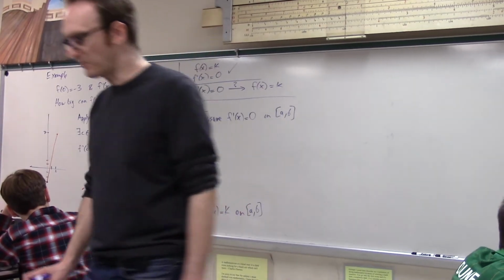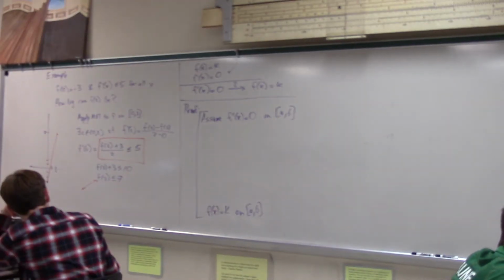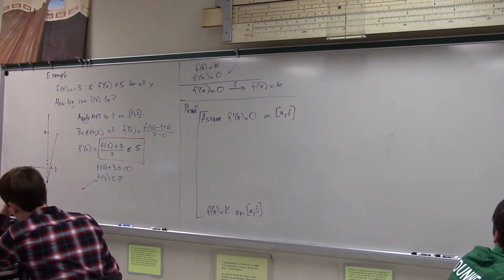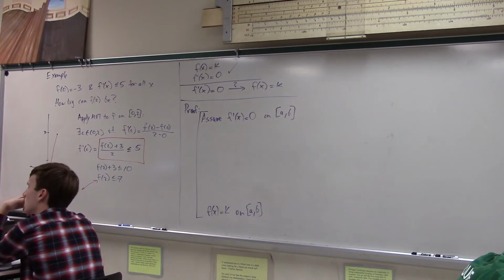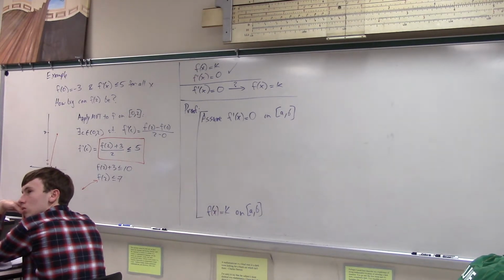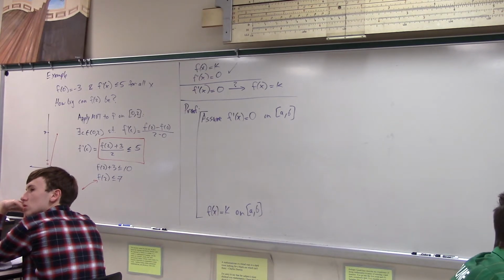Well, what does it even mean to show that a function is constant? It's a weird thing to try to prove. What does it mean if a function is constant on an interval? Robbie kind of said it, so I'm going to give him the opportunity to break that down, logically speaking, into a lower level statement. Their value is always the same. The y value is the same for any x value on the interval.